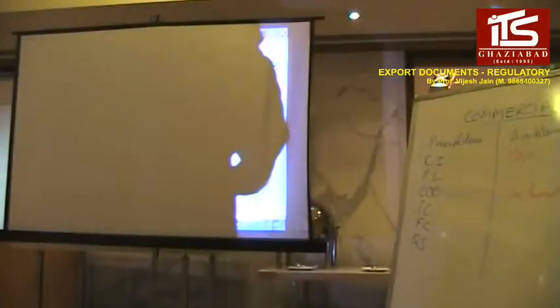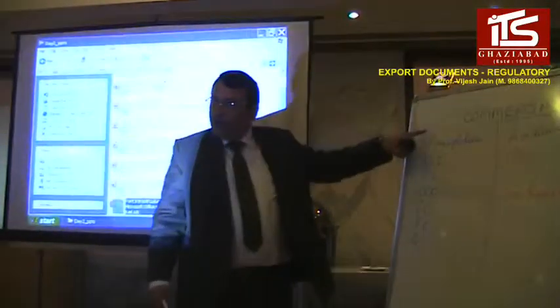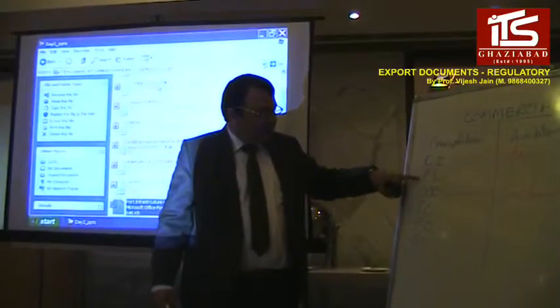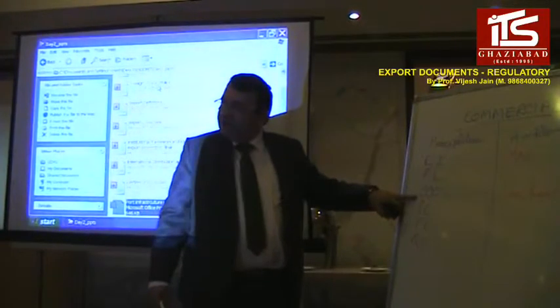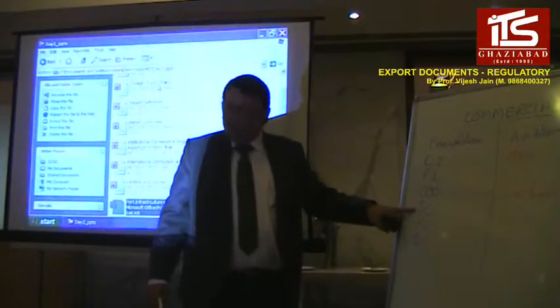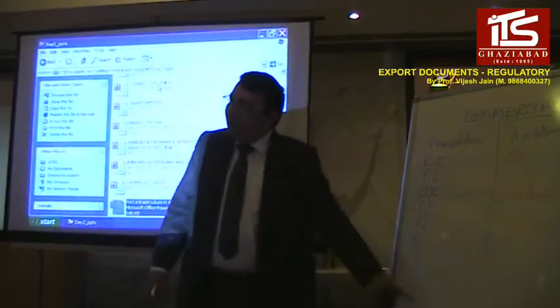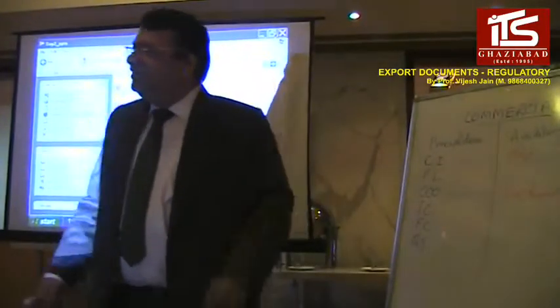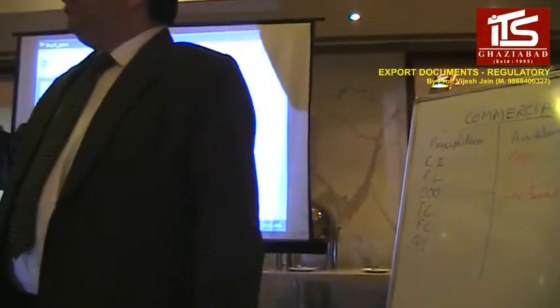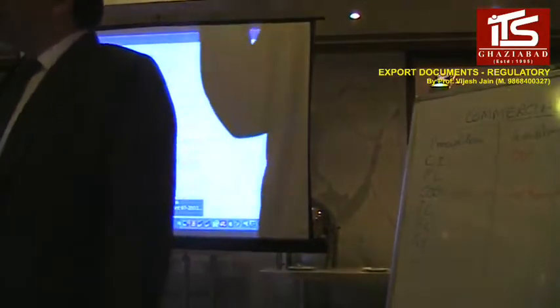So yesterday we already discussed all these documents, principal documents: commercial invoice, packing list, certificate of origin, again ordinary as well as GSP, insurance certificate, freight certificate, quality certificate, right? And we discussed what are the different possibilities depending on the requirement of the host country regulation.